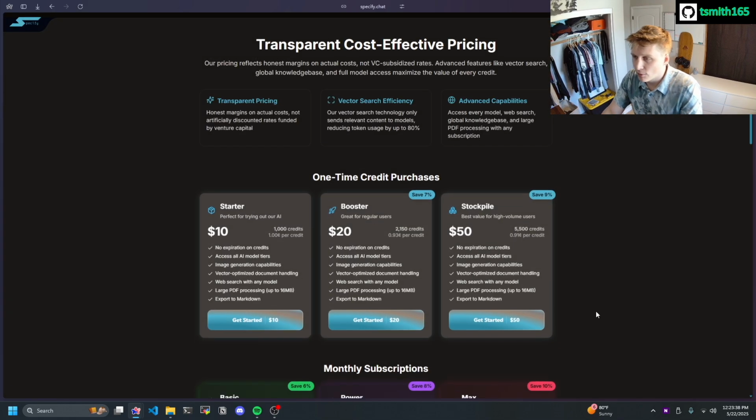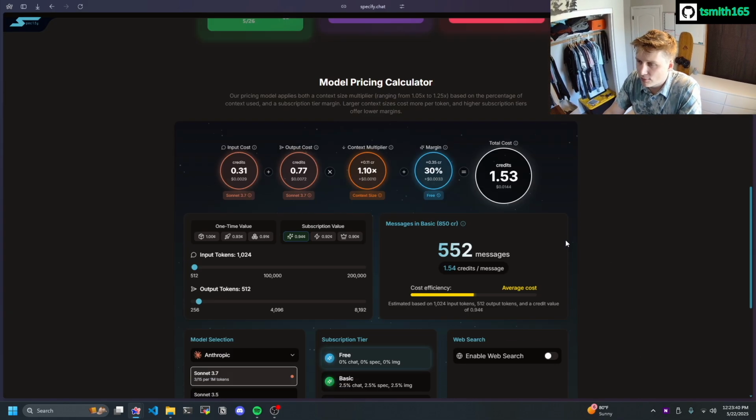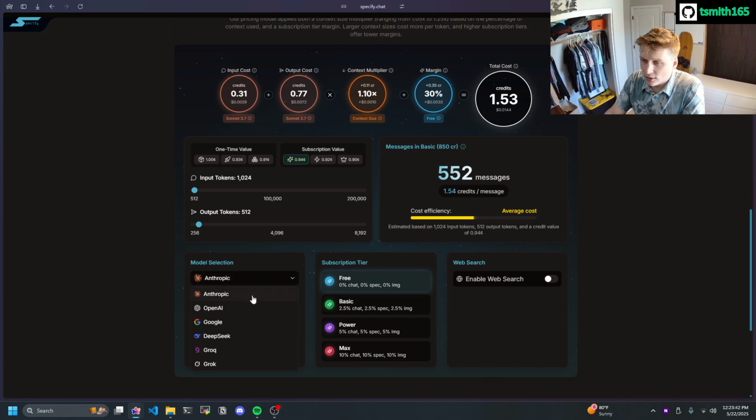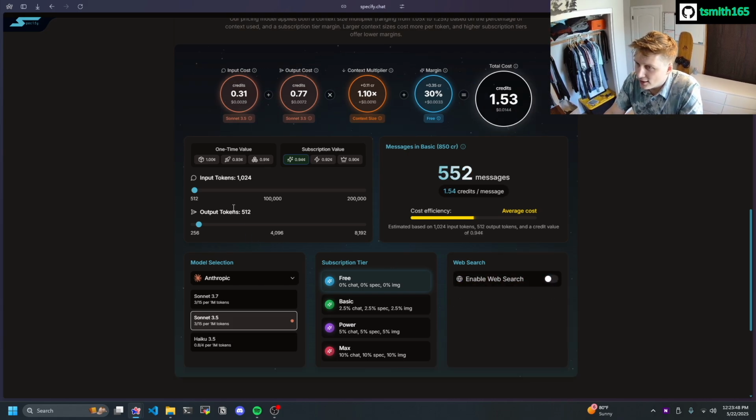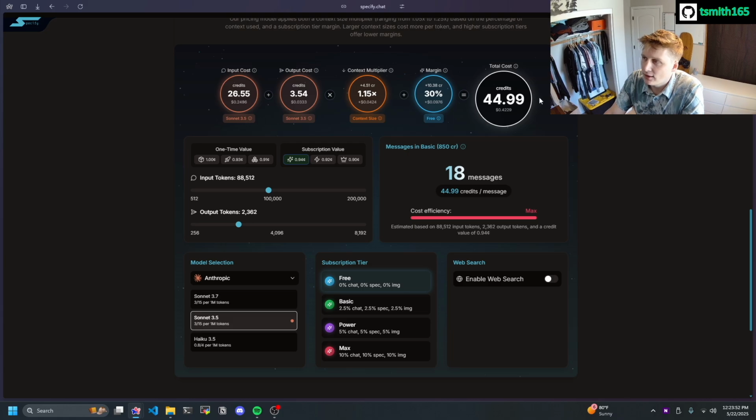You can see here with our pricing details, we have a full-on pricing calculator. So you can select your provider, select your model, select your subscription tier, select if you have web search enabled or not, and select your input tokens and output tokens, and you're going to be able to see how much that message would cost you. So we want to be as transparent as possible, and this really helps you understand how many messages you're going to get and how much each message is going to cost you based off of the model that you have selected.